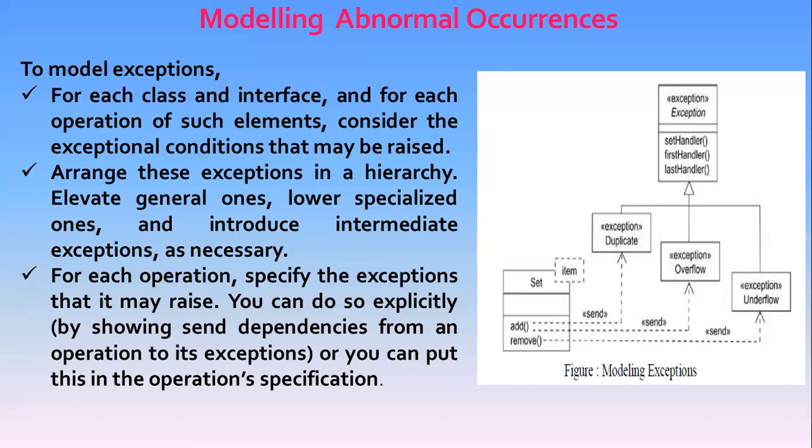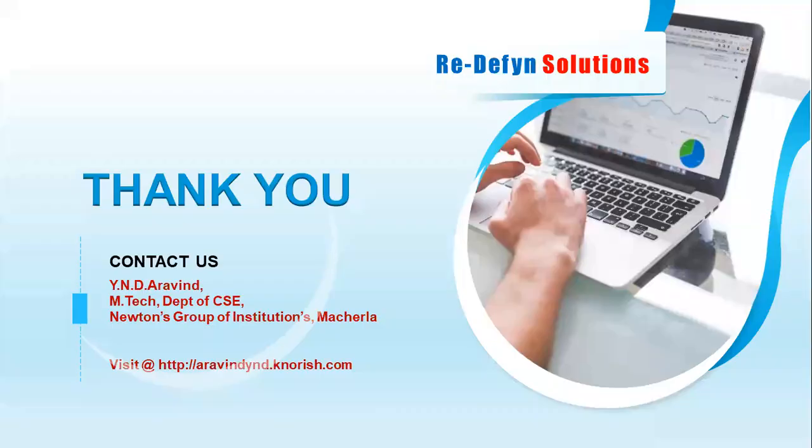Either way, by knowing which signals each operation may send, we can create clients that use the set of classes correctly. So for each operation, we specify the exceptions that it may raise, either explicitly by showing send dependencies from an operation to its exceptions, or by putting this in the operation's specification.